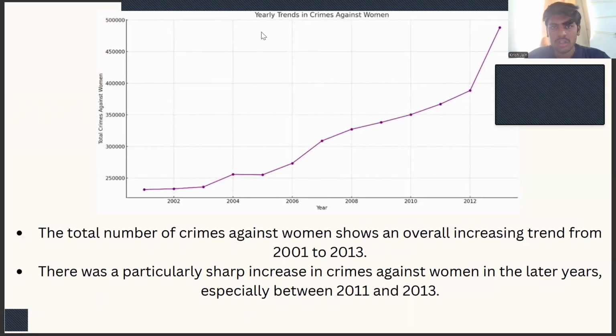This is the graph of yearly trends in crime against women. As we can see, the crime against women is increasing year by year. The total number of crimes against women shows an overall increasing trend from 2001 to 2013. And also in later years, we can see a sharp increase in women-related crime.